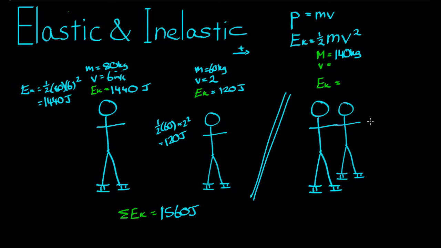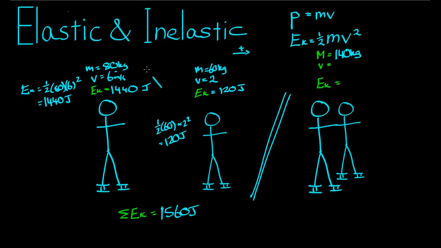To figure that out, we have to use our momentum laws. And that says that even if energy is lost or not conserved as kinetic energy, the momentum before the collision is always going to be the same as the momentum after the collision, supposing that no force is acted on the object from an external source.